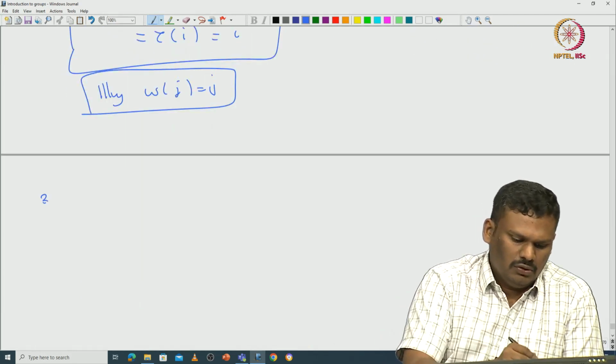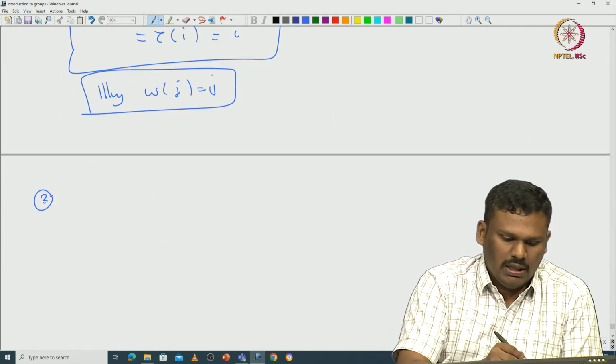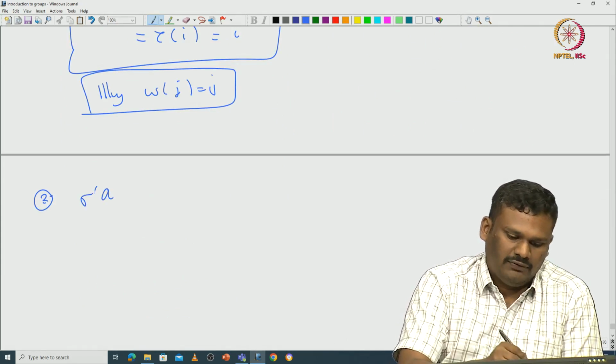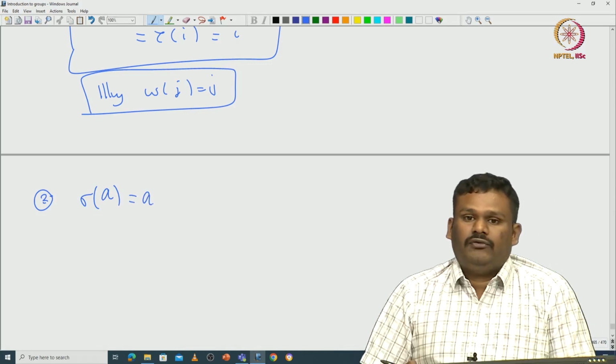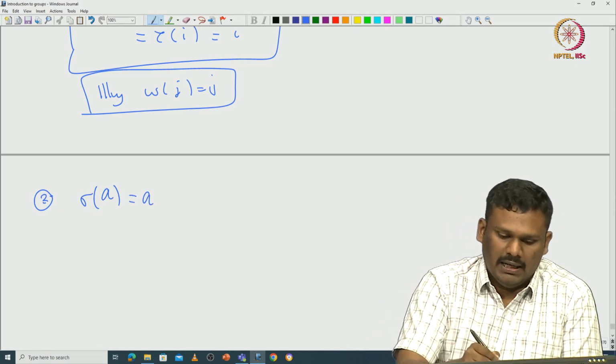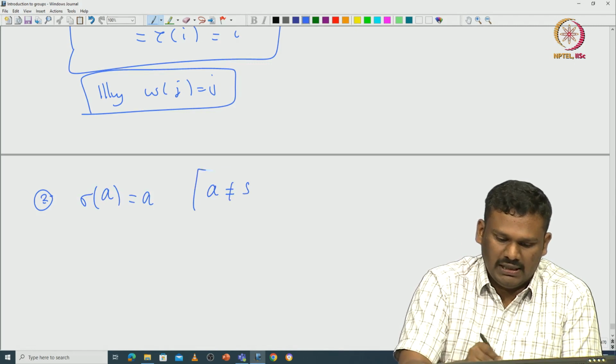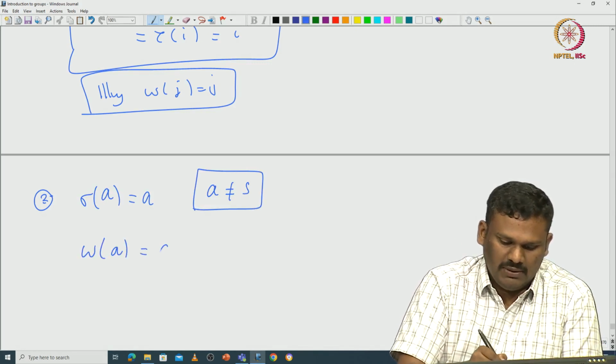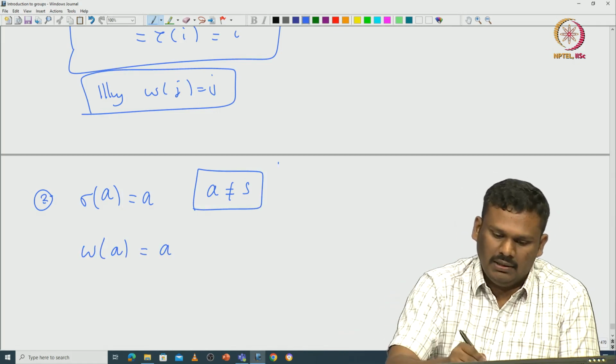So, now you can observe the following. If a is actually some fixed point of sigma, and if a is not equal to s, then it is immediate that omega of a must be a. Why?